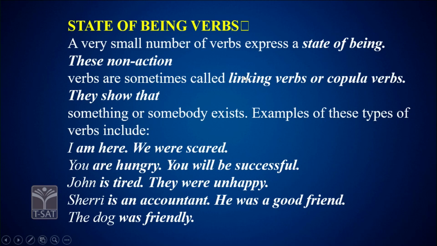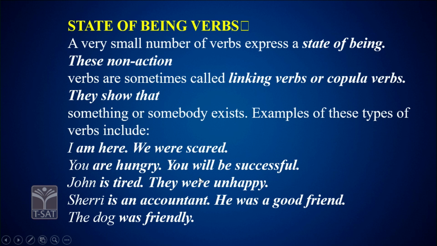Okay, state of being verbs. A small number of verbs express a state of being. These are called non-action verbs, sometimes called linking verbs or copula verbs. They show that something or somebody exists. Now you see: I am here. We were scared. You are hungry.